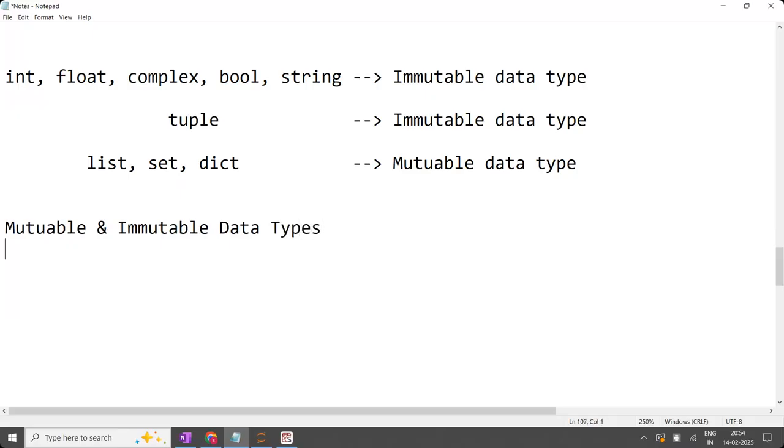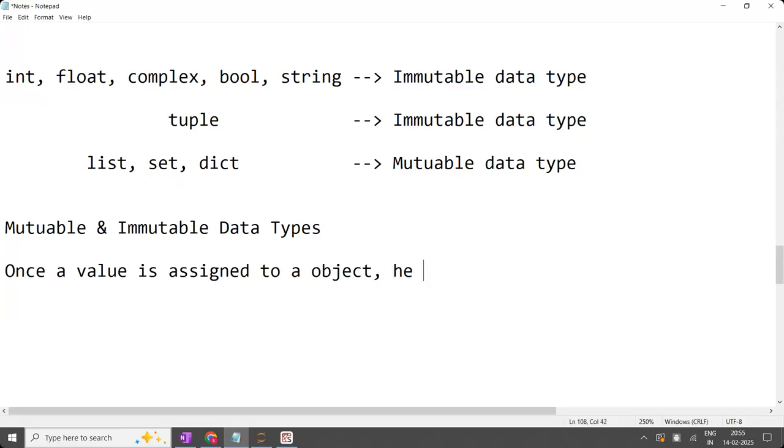The difference is, once a value is assigned to an object, it can't be modified.